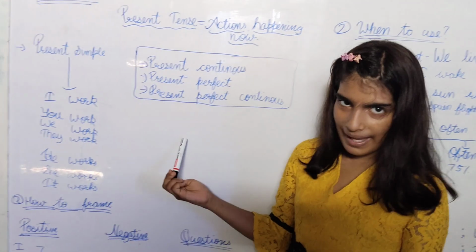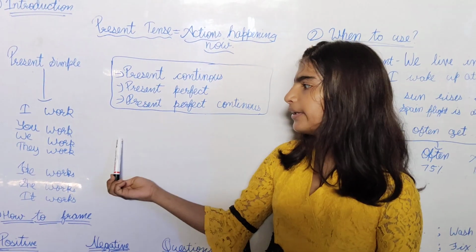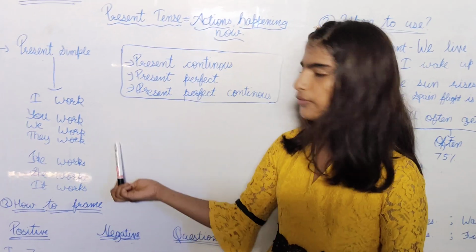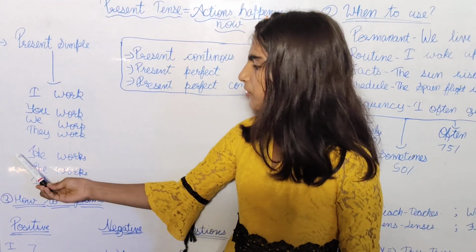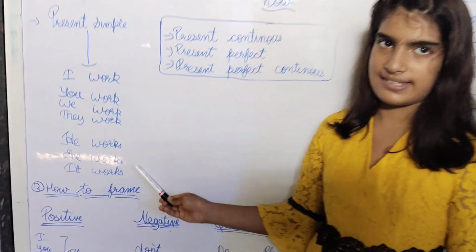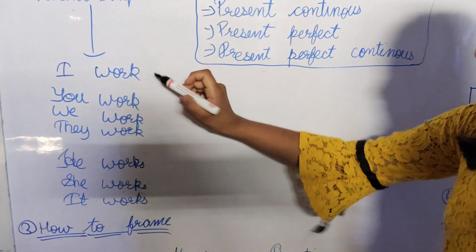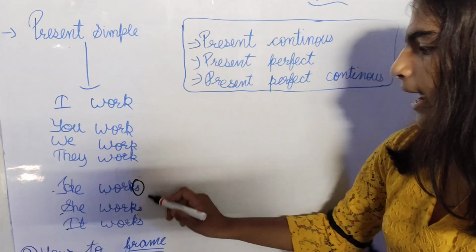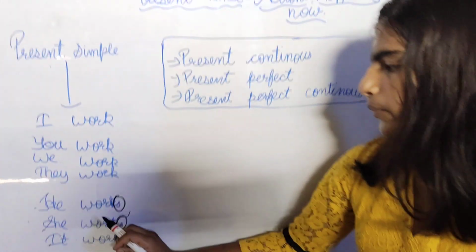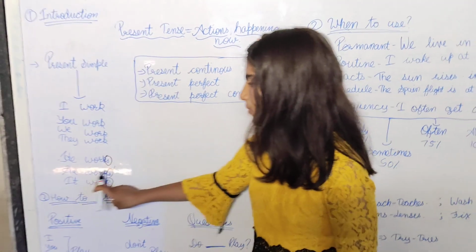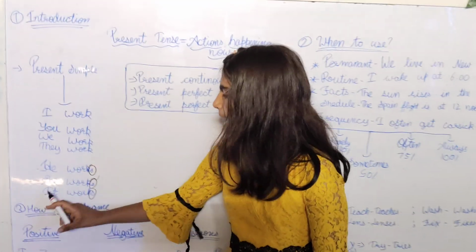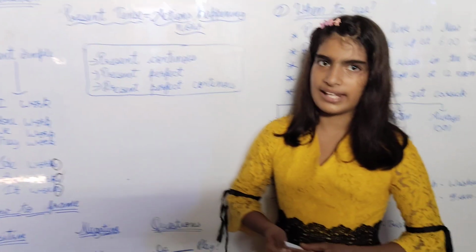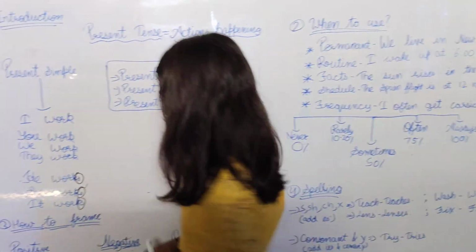I work at a bank. You work here. We work at a research center and they work with us. When we have he, she and it, we will add an s. As you can see, here we did not add an s, but here in the case of he, she and it, we will add an s. He works at a bank. She works at a research center. It works. It could be used for machines like the air conditioner, the fan, or the mobile.